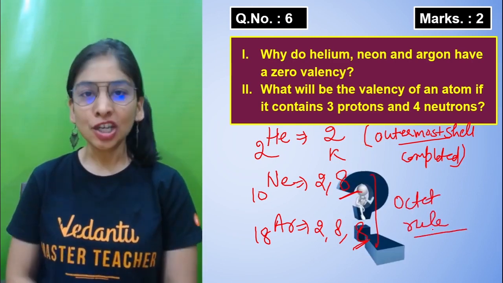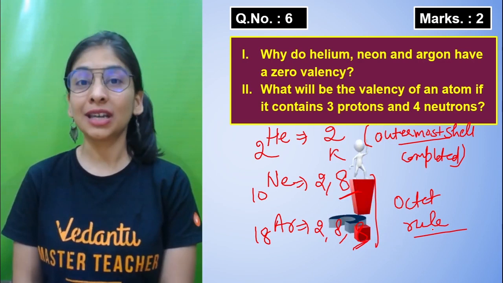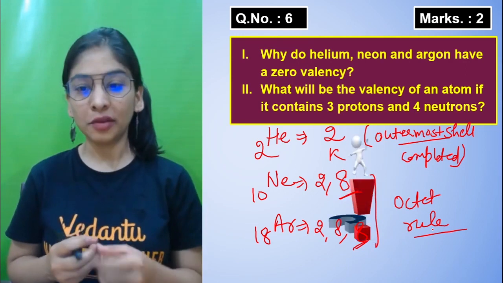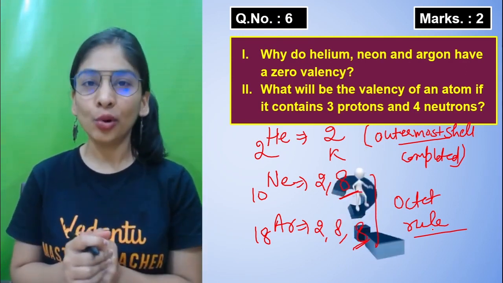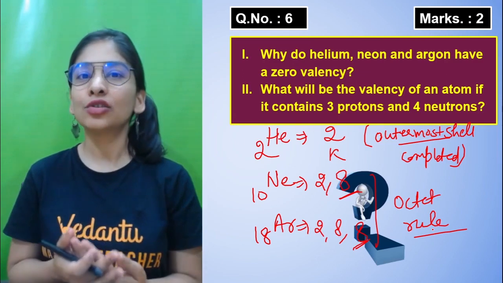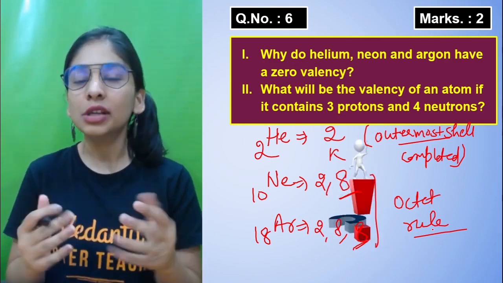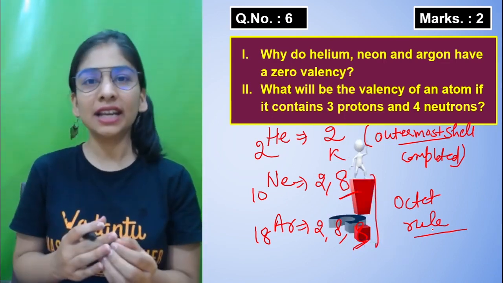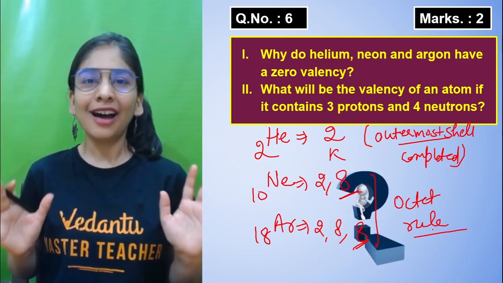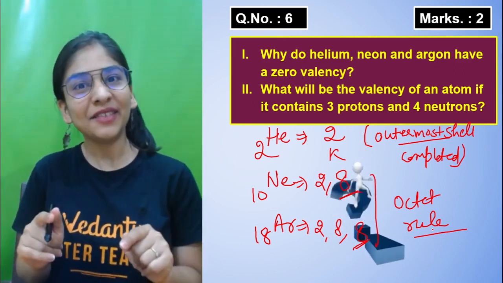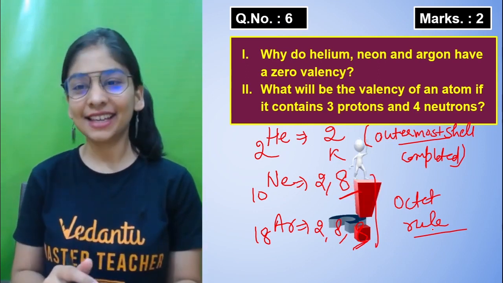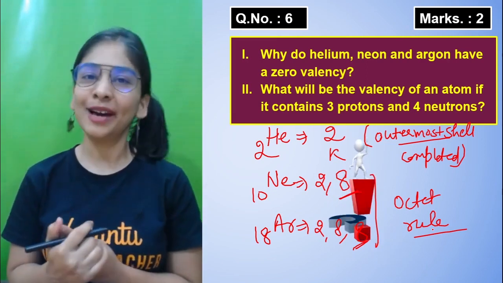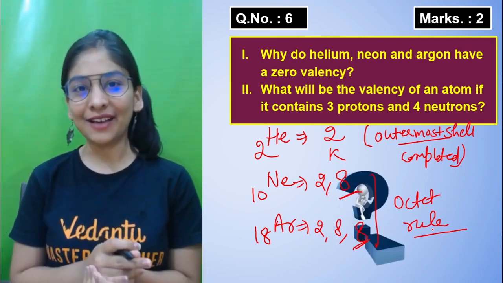So students, when my last shell is completed, generally for the very first shell we follow the duplet rule, but for other shells, when the outermost shell carries 8 electrons, it means the octet is completed, and according to the Bohr and Bury rule, when the last shell is carrying 8 electrons, that's the requirement for a stable configuration. As they have a stable configuration, they won't lose electrons, they won't gain electrons, they won't believe in sharing. They're like, we are single and we are very happy. So they believe in that kind of ideology, and that's how they have zero valency, because valency is the combining capacity and they don't want to combine either by losing, gaining or sharing electrons. So that's how they have zero valency.